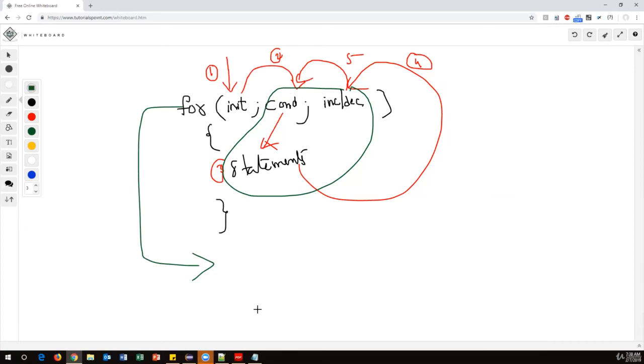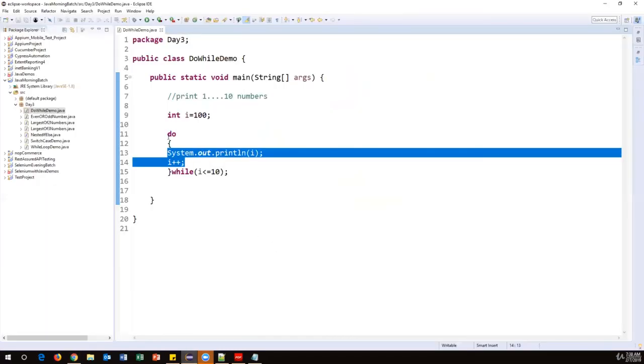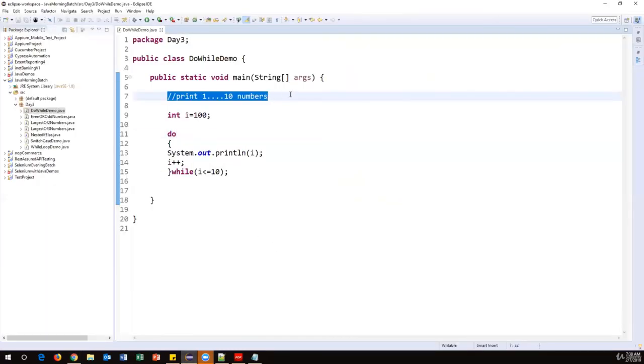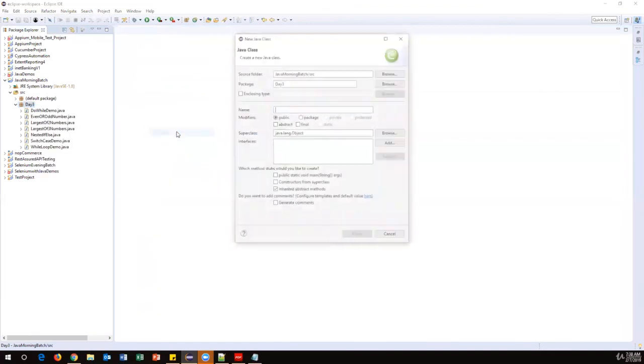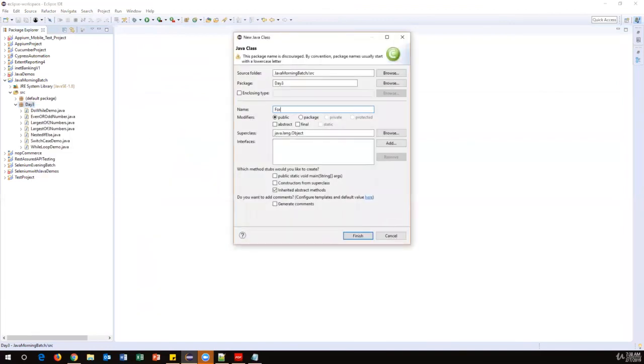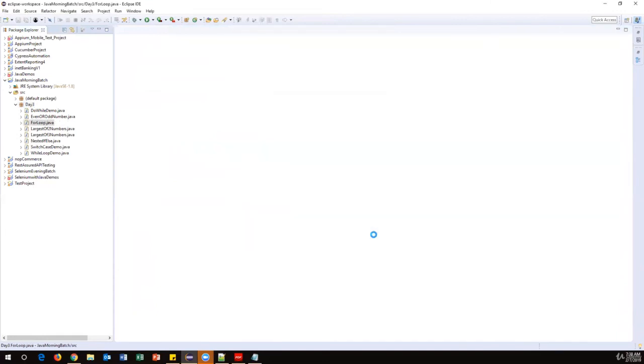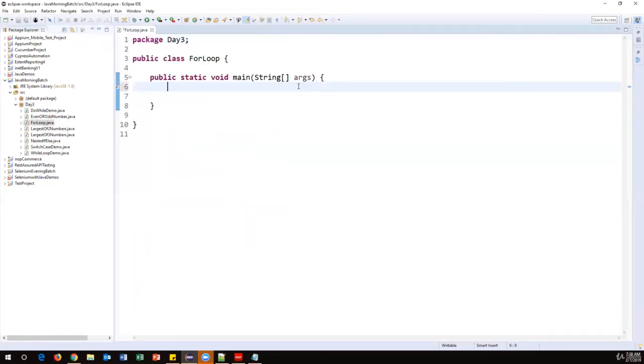Let us see how we can execute this. I'll show you one example: the same example, printing the numbers 1 to 10, using a for loop. Let's see how we can do this. Let's create another class. I will name it ForLoop. Then the main method, and finish it. Here I no need to create multiple statements, so directly I can start writing the for loop.